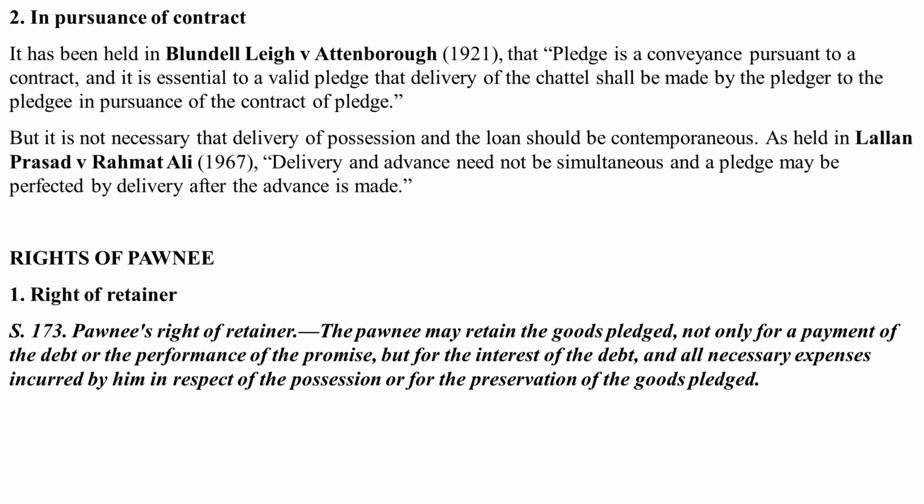Now, the second essential is that it has to be in pursuance of contract. As held in Blundell versus Attenborough, pledge is a conveyance pursuant to a contract, and it is essential to a valid pledge that delivery of the chattel shall be made by the pledger to the pledgee in pursuance of the contract of pledge. So, it is not necessary that delivery of possession and the loan should be contemporaneous. As held in Lallan Prasad versus Rahmat Ali, delivery and advance need not be simultaneous, and a pledge may be perfected by delivery after the advance is made.